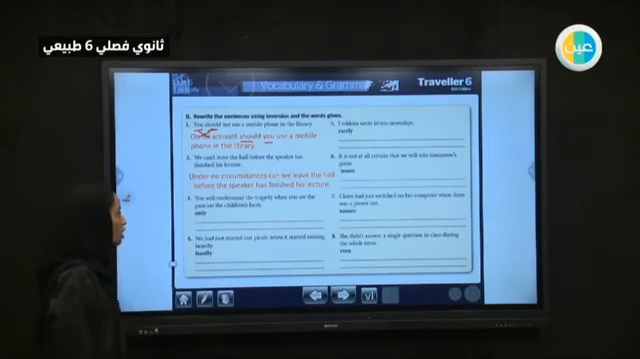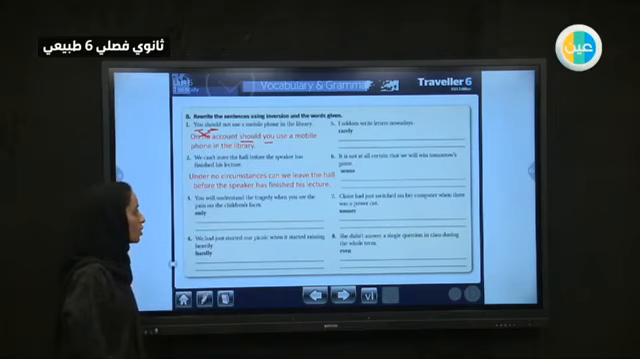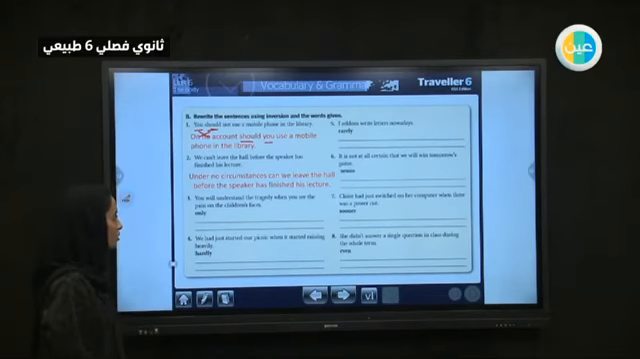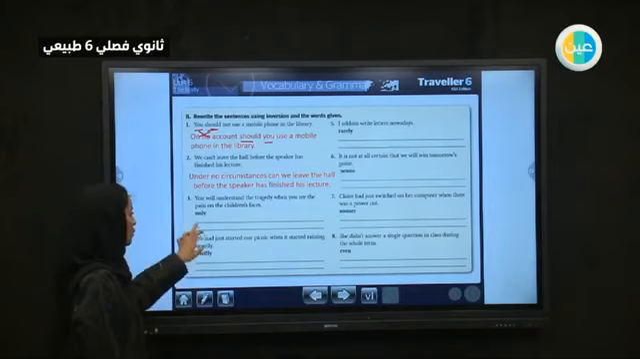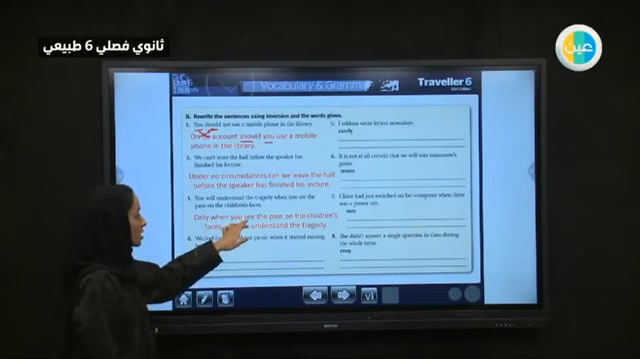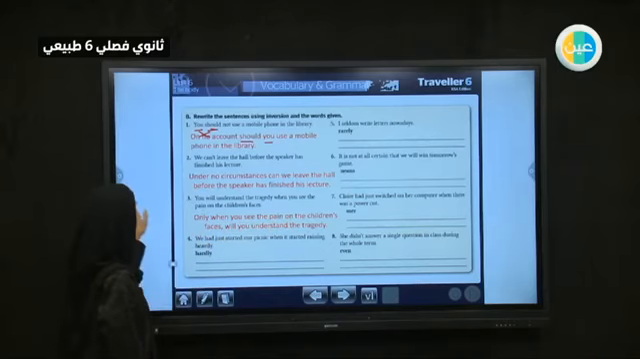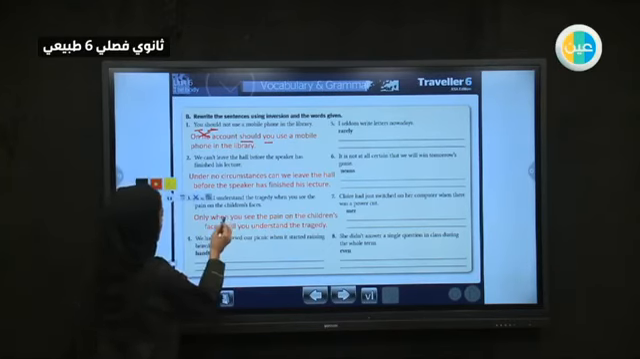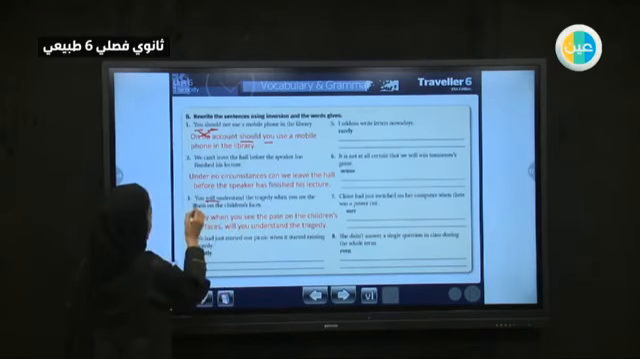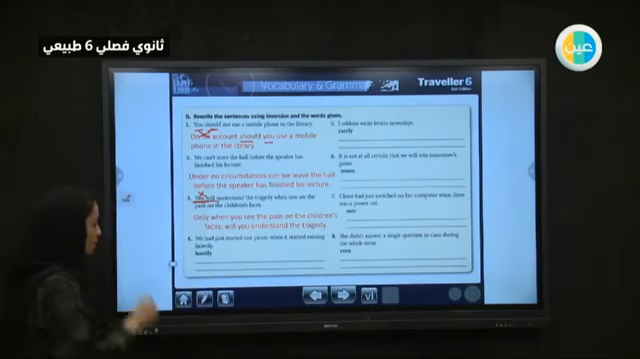Number 3: you will understand the tragedy when you see the pain on the children's faces. Only when you see the pain on the children's faces, then here, will you, instead of "you will." So we have it here: will you, and we inverted this, so it became "will you."